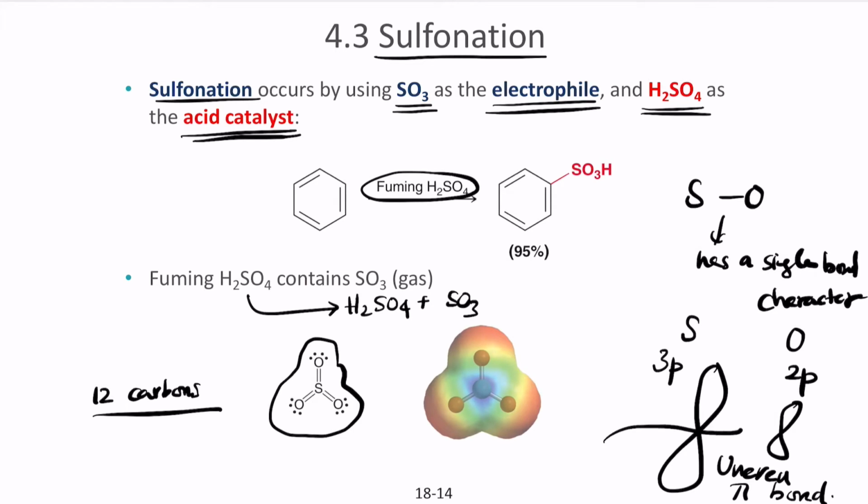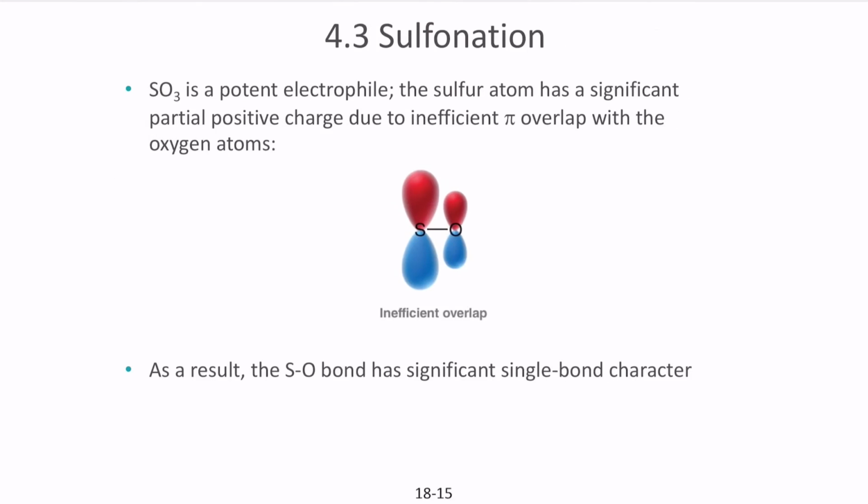So even though you have 3p orbitals that can bond together easily, the bonding here is uneven and it cannot bond properly. So rather than behaving like a double bonded structure, it behaves like a single bonded structure where sulfur ends up becoming partially positive, so the entire molecule becomes partially positive. So when you put it in H2SO4, it increases the electrophilicity and causes it to become more positive.